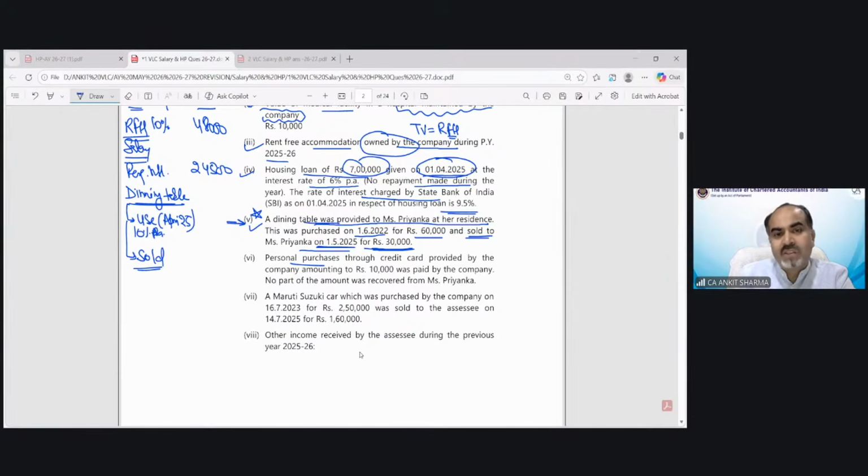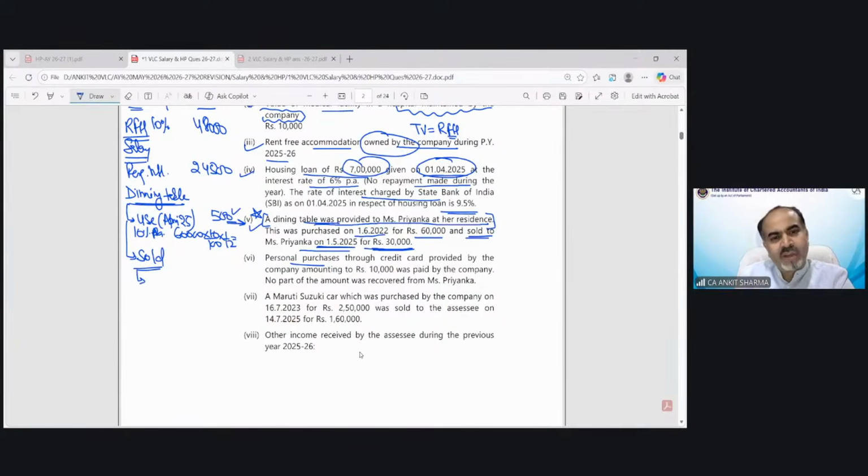So the value is 60,000, 10% per annum. For 1 month, the value would be 500 rupees. So the first point, this point value would be 500 rupees. Suppose if it has been sold to Priyanka on 1st June 2025, then we would have taken 2 months value over here. That would be 1000. Now the sale provision would be applicable.